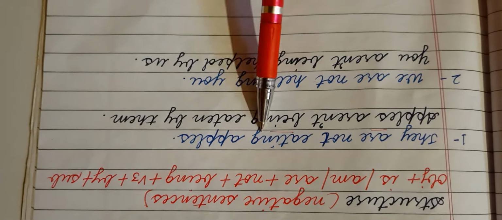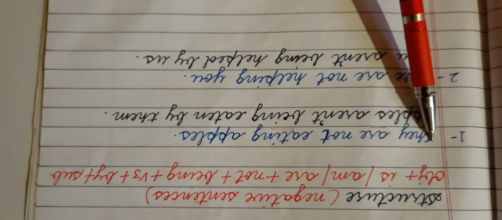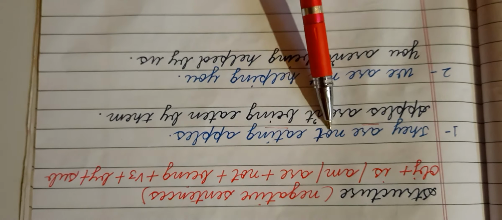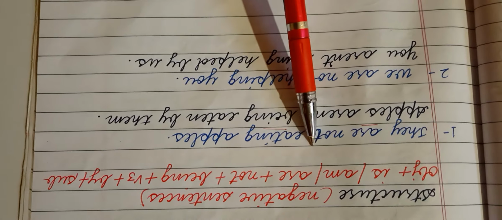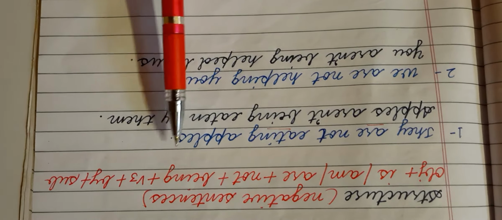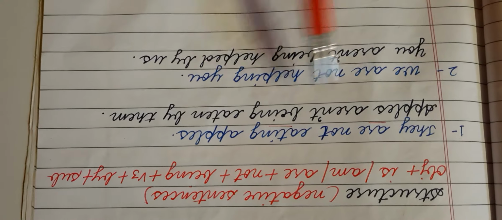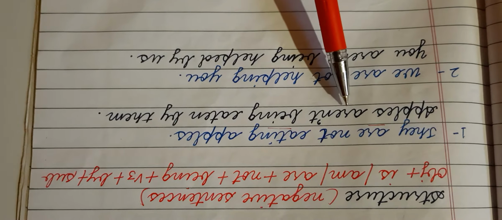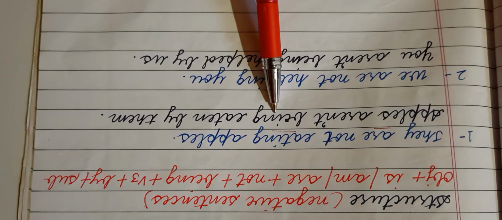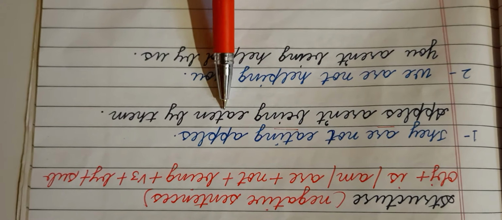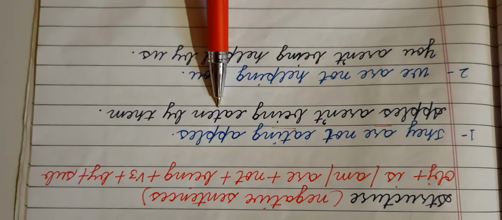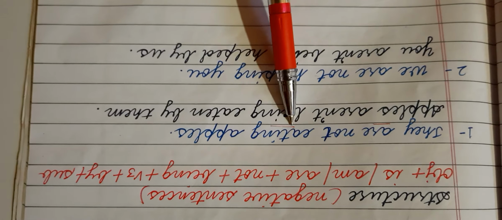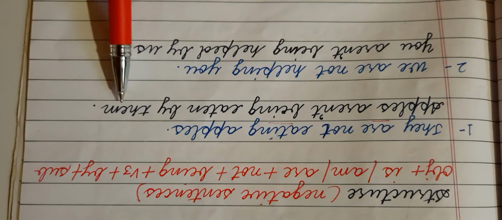They are not eating apples. They is the subject, are eating is the verb. Not is telling that it's a negative sentence. Apples is the object. So first we have to write down the object, apples, aren't, or you can write are not. After that being, then the third form of the verb, that is eaten. Eaten is the third form of eat, then by, and they will become them here.